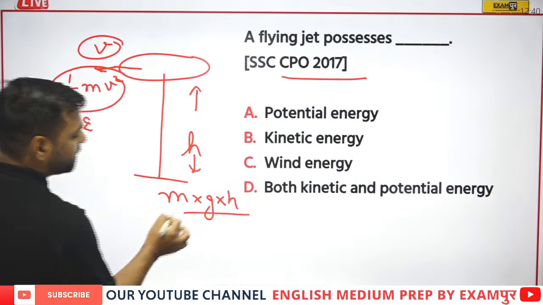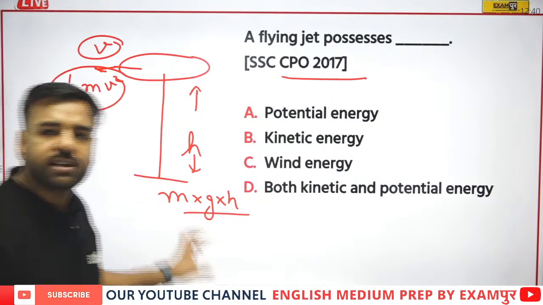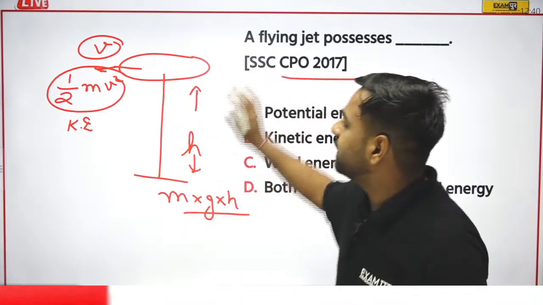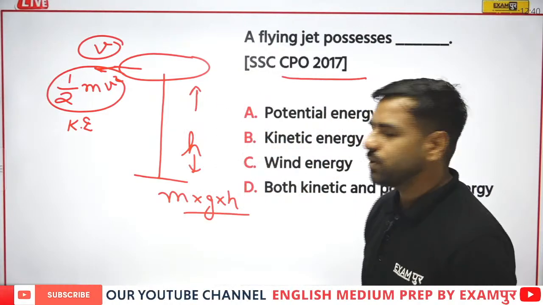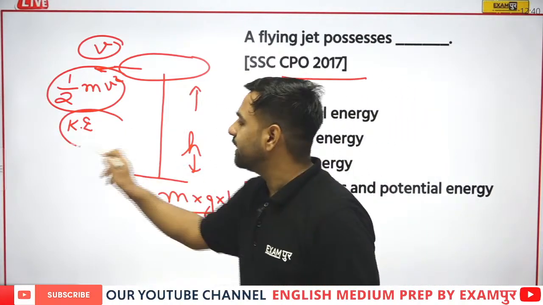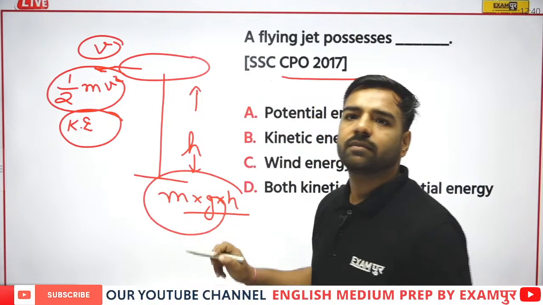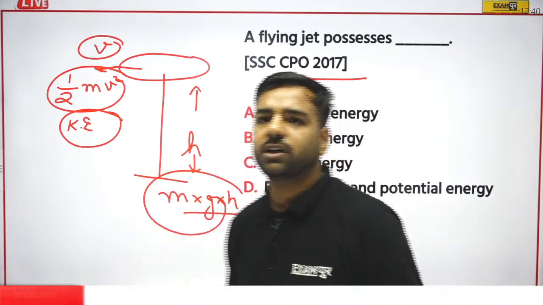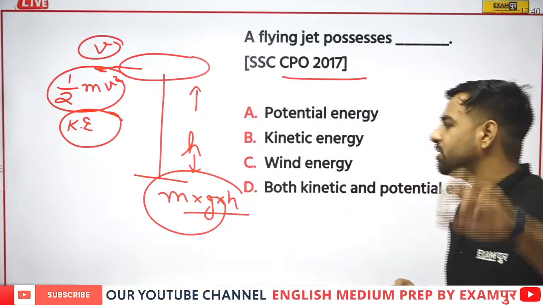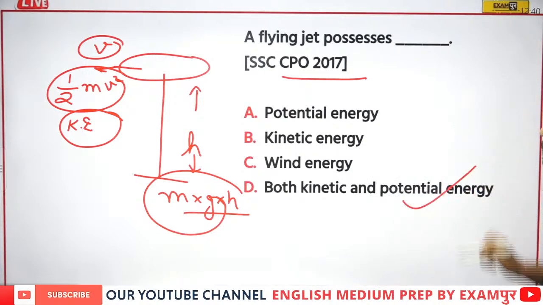So it is going to possess potential energy as well. Yes, it will be both kinetic and potential. Prajwal, Jeevita and Ganesh, you all are correct. Here it would be both kinetic and potential energy.